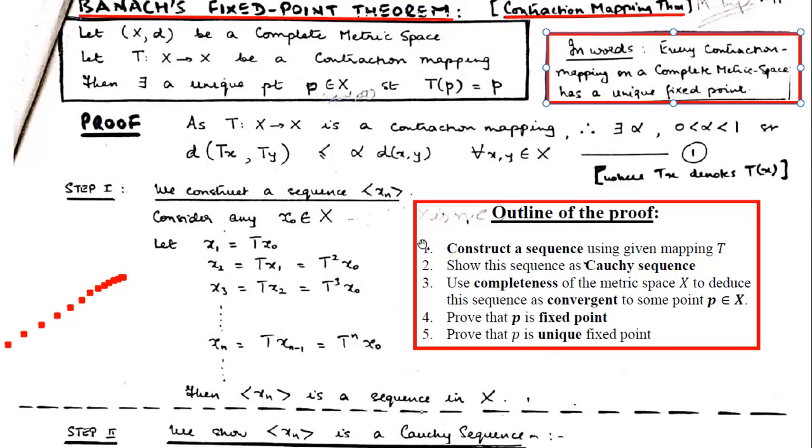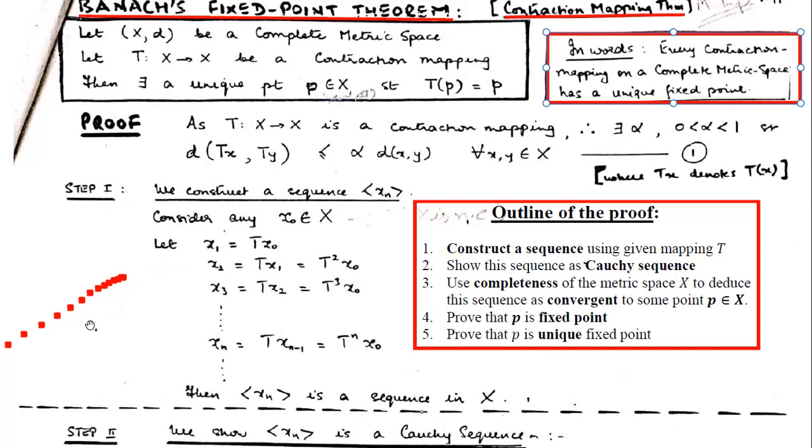Now let us go into the proof. All the steps are actually easy if we are able to understand this construction, and we'll be able to see how the sequence will be in a metric space. For your pictorial view, let us suppose that R2 is there as a metric space. For example, I'm saying R2 as a metric space, and definitely it's a complete metric space.